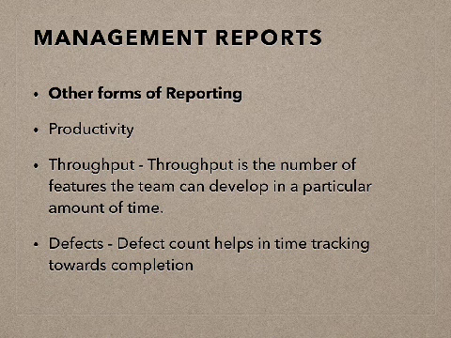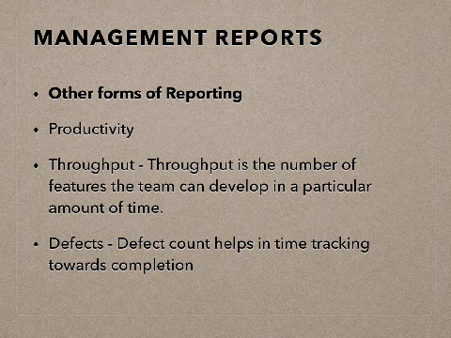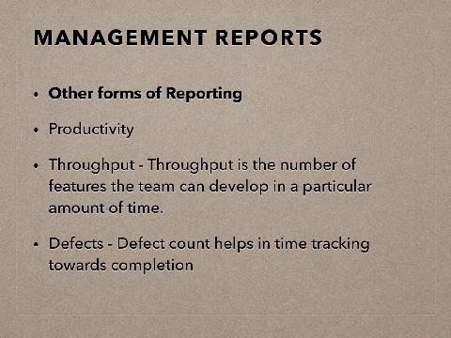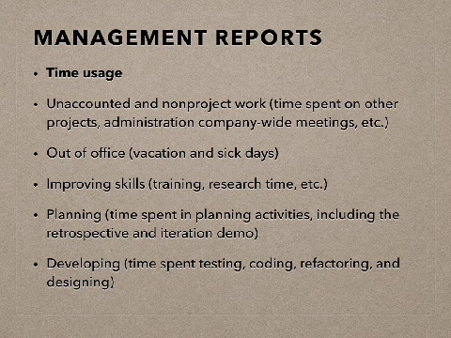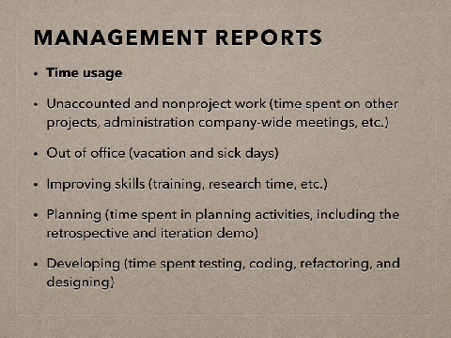And the number of defects that are generated can also indicate a very key value, because if the number of defects keeps on increasing, then our time for completion of the project extends. So as we try to keep the number of defects low, we will be able to complete the project very soon. So the number of defects can also help us track the progress of the team.